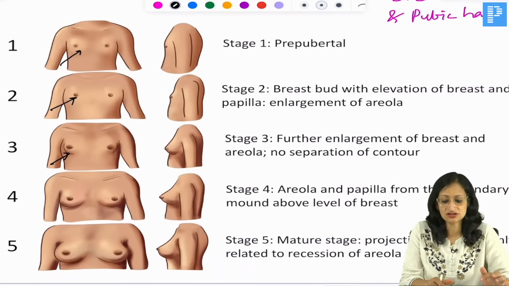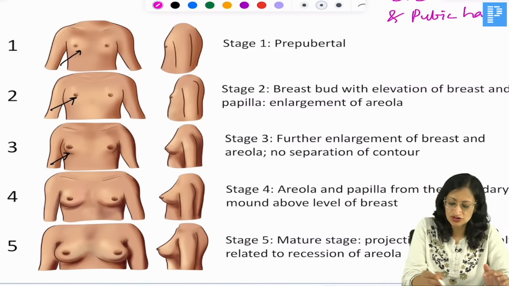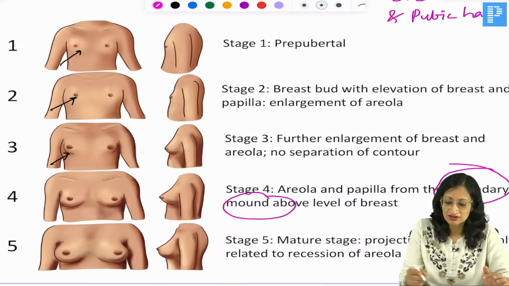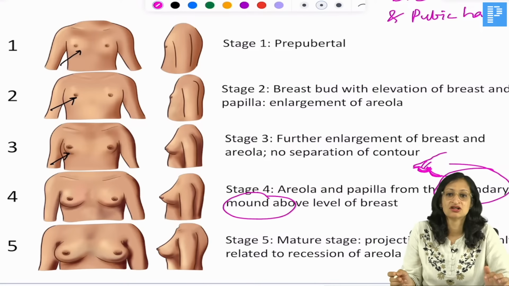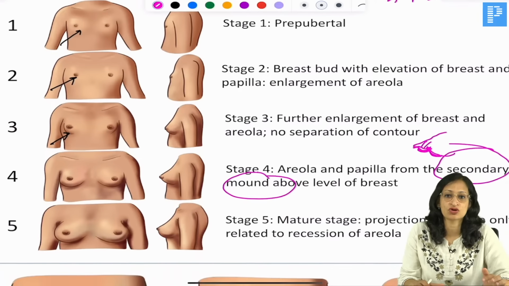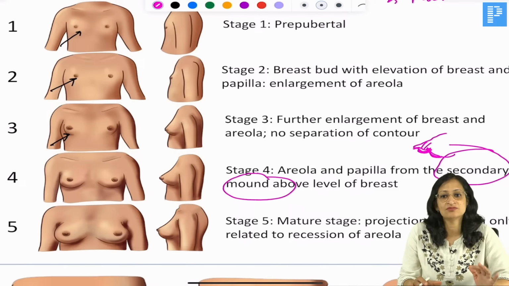What is important in stage 4? There will be formation of a secondary mound. That means if you look at the breast from the side profile, there will be a secondary mound like this. So, this is the nipple areola and there will be a secondary mound above the level of the breast. That is what you see in stage 4. And stage 5, it will be like a mature adult.